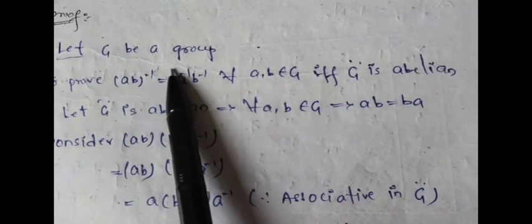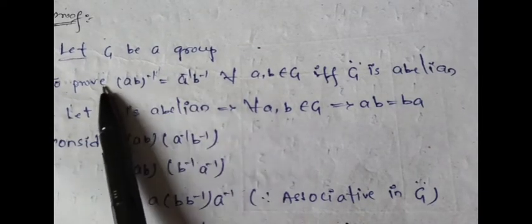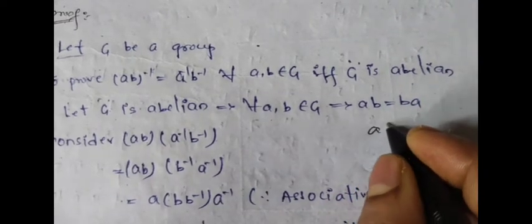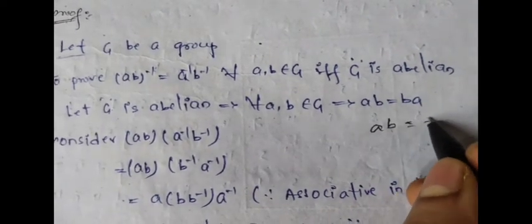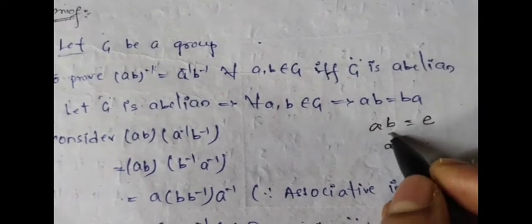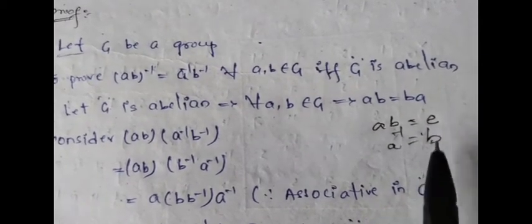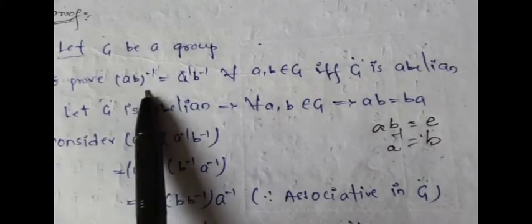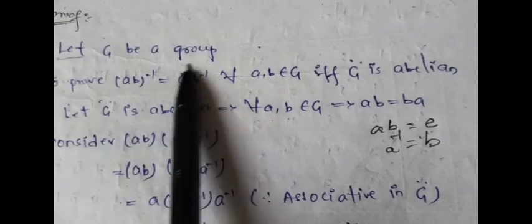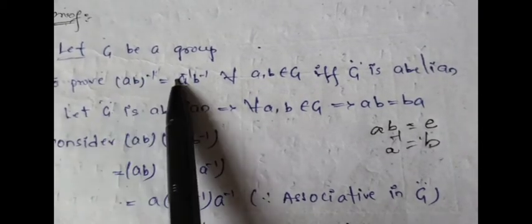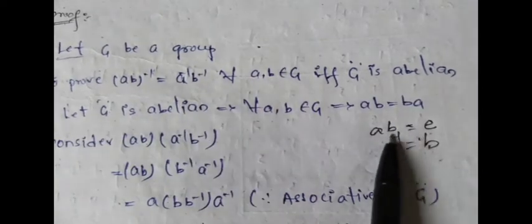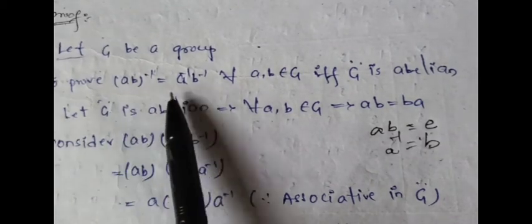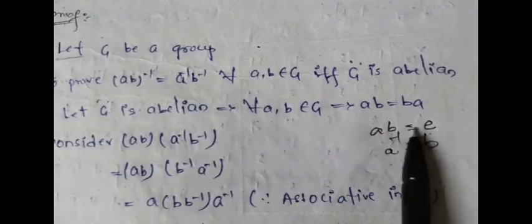So (AB) whole inverse equals this value. This is the inverse element of AB. How can we write it? Already I said previously, A into B equals E when we can say A inverse equals B. If A inverse equals B, then the product of the two is the identity element. So to prove (AB) whole inverse equals this value, what we need to prove is that AB into A inverse B inverse must be the identity element. To prove this, just consider AB into A inverse B inverse. What we need to prove is that it equals E.